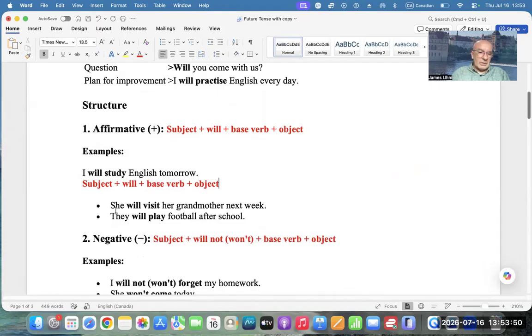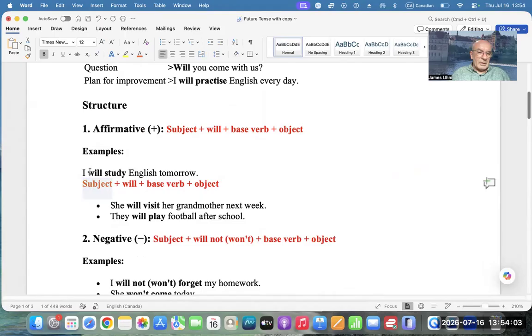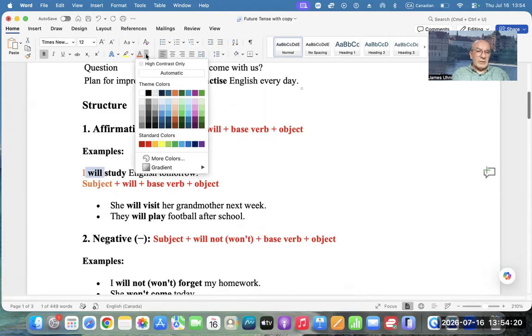Okay, I is the subject, so let's make it orange. Now will we leave red, so we will have this verb in red.